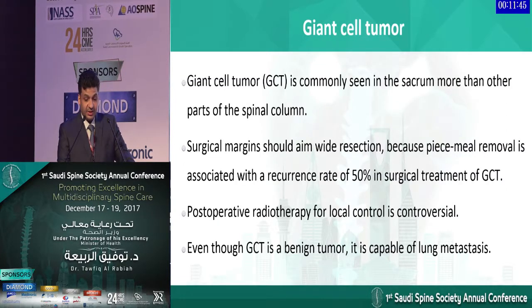Giant cell tumors are commonly seen in the sacrum more than any other part of the spinal column. The surgical margin should ideally be a wide resection, because piecemeal resection of a GCT has a tendency of more than 50% recurrence, so that's why we try to get it in one piece. But sometimes these tumors are very difficult to resect, especially within the sacrum, and it's hard to convince the family members to resect these tumors, knowing that this has a benign etiology.